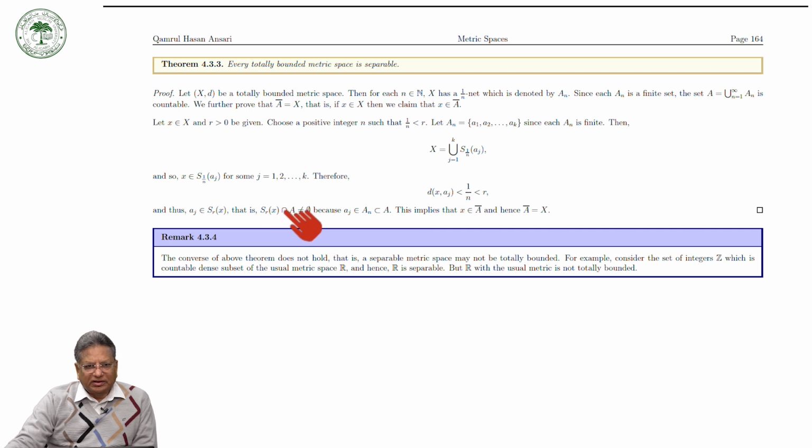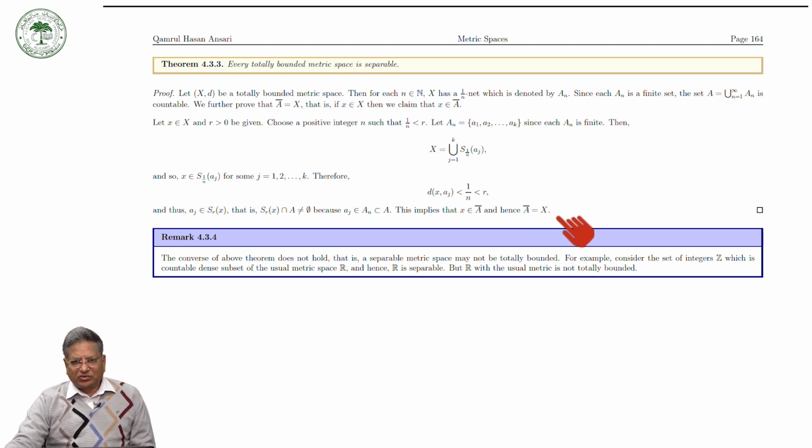Since r is arbitrary, every open sphere with radius r and center at x contains points of A, and therefore x is a limit point of A. So x belongs to the closure of A. We considered x arbitrary in X and proved it is an element of the closure of A, and therefore the closure of A must be equal to the whole space X. So we have proved that every totally bounded metric space is separable.